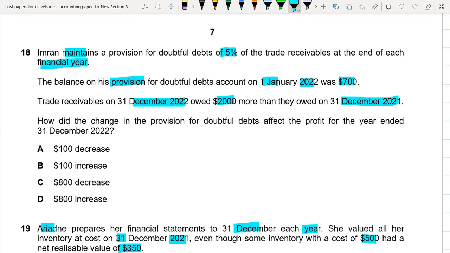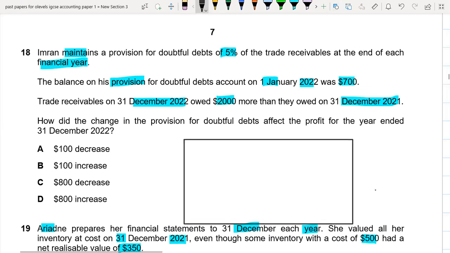So basically, if I want to write the provision account here, the balance on his provision for doubtful debts account on 1st January 2022 was 700. So I have to write it here. Balance b/d, which is 700. Trade receivable on 31st December 2022 owed 2,000 more than they owed on 31st December 2021.